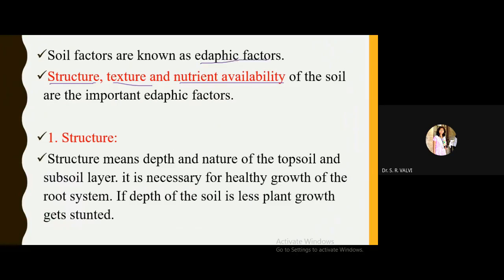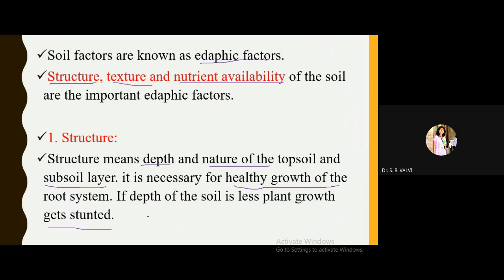So I'm going to start with the structure of the soil. In the structure of soil, what you have to learn is the depth and nature of the particular topsoil and subsoil layer. In a structure, how much depth of soil is present, and the nature of that soil. Nature means which kind of soil is there. And why is it necessary? Because soil is very important for the healthy growth of the root system, and if the depth of the soil is less, the plant growth gets stunted.